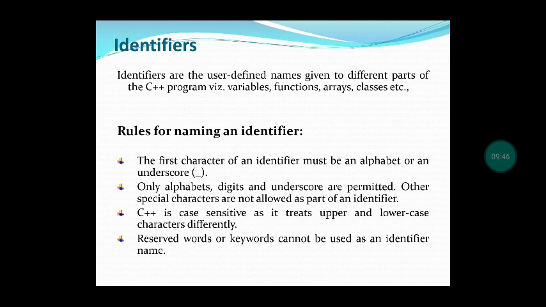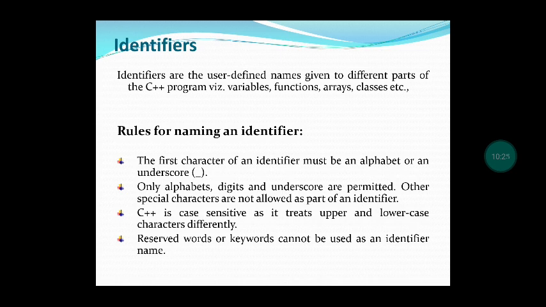Next, let us see the second classification of token: identifier. An identifier is also called a variable. A variable holds a memory location to save some values. Suppose a equal to 10. What is the value of a? 10. If you give a equal to 10 in the program, the value 10 will be stored in a. a is the variable, 10 is the value. So now you can understand that a is a variable. A variable is also called an identifier.